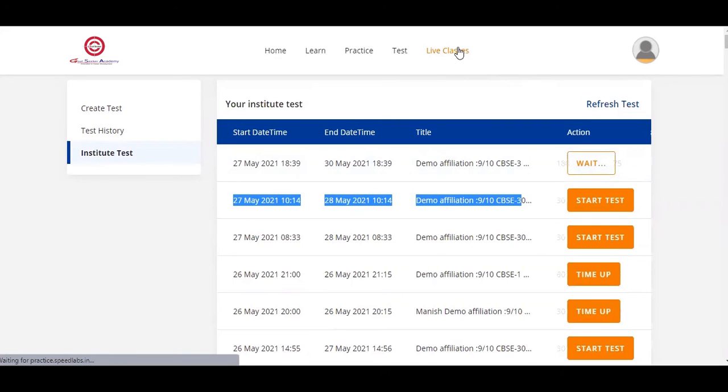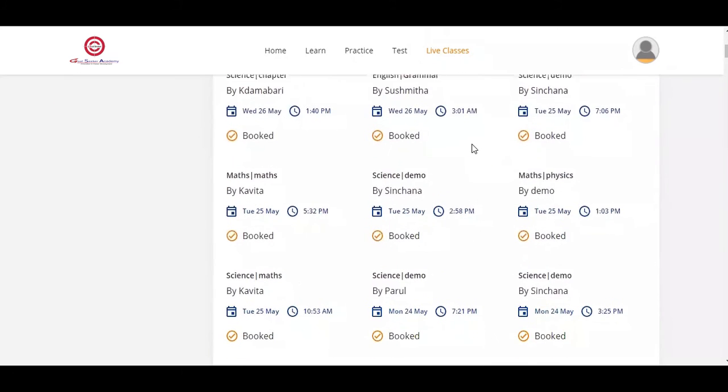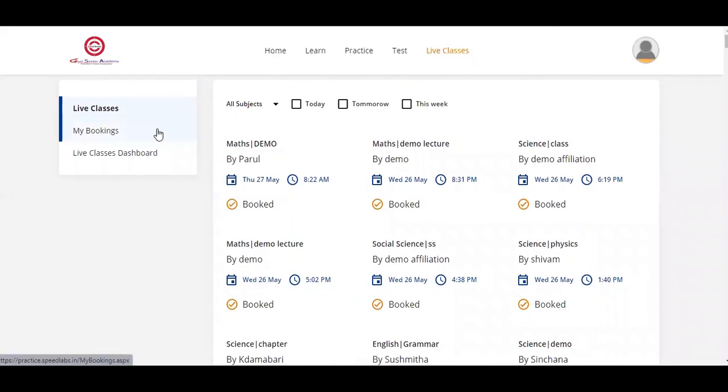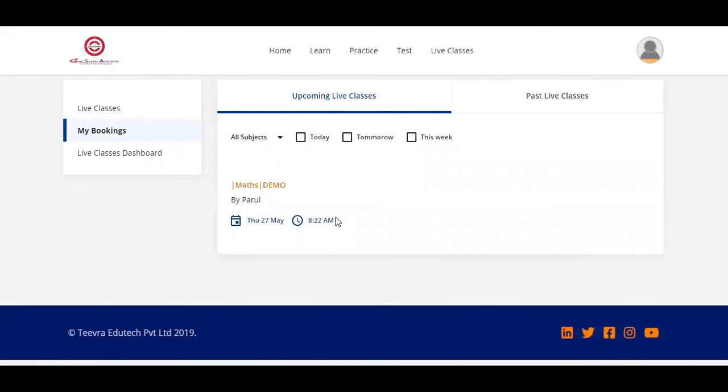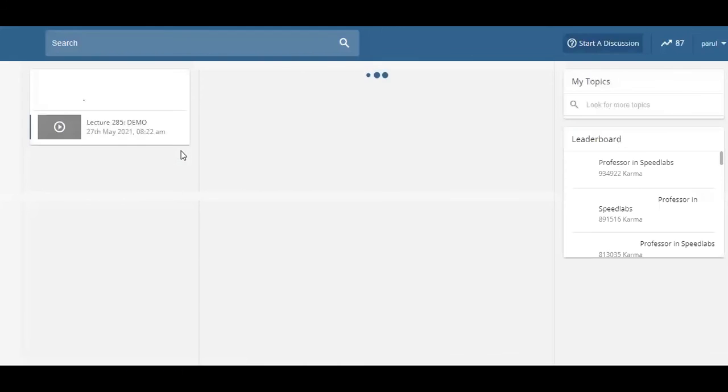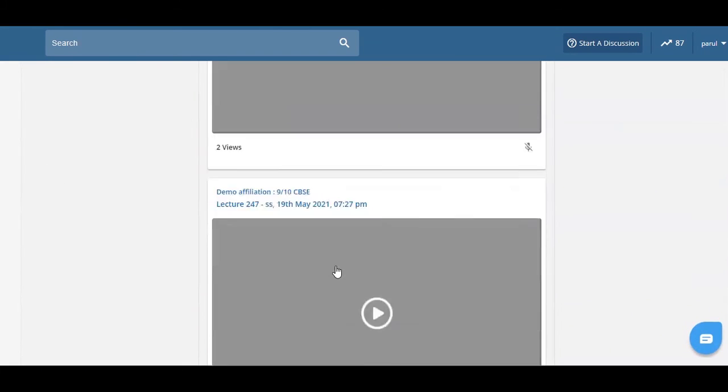When you click on live class, you will get the details of all the scheduled live classes. You can attend the classes as per your schedule by clicking on My Bookings. Now clicking on this watch symbol and attend the class. If in case you have missed any class, no need to worry. Just click on live classes dashboard and here you will be able to get all your recorded past live classes. That's all.